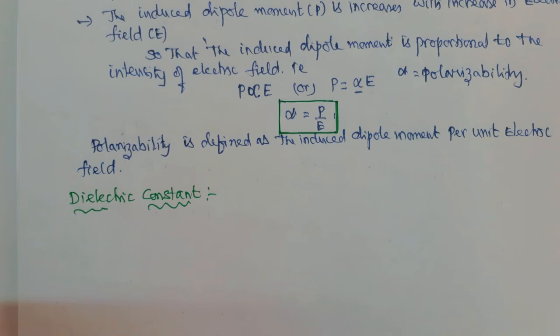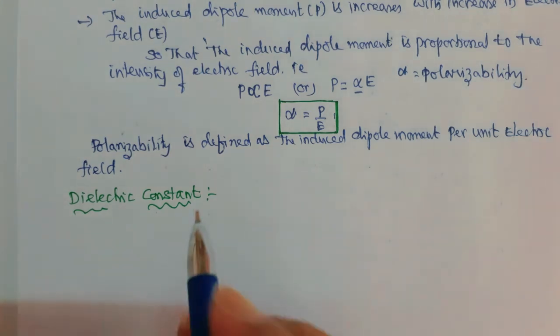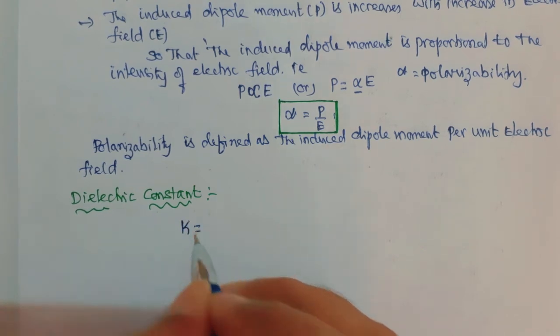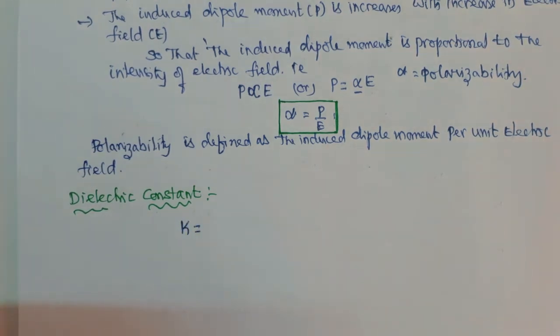Dielectric constant. What is a dielectric constant? It is denoted by K and is defined as the ratio of the capacitance of a condenser with dielectric to the capacitance of the same condenser without dielectric.